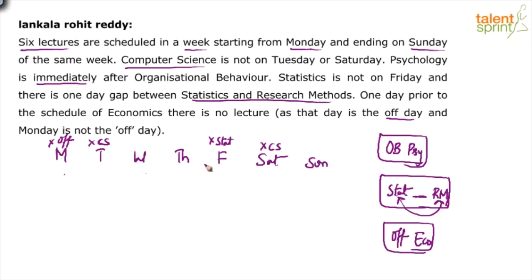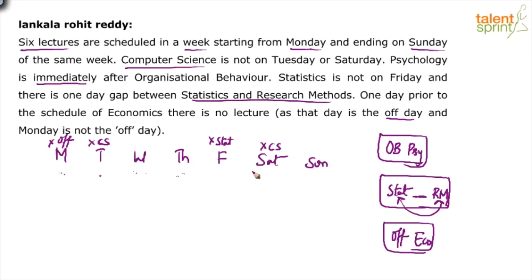What is that? It cannot be on Friday. But again, like you see, there are still many possibilities. Stat dash RM or RM dash stat. Then Tuesday, Wednesday, Thursday can be taken as stat dash RM or RM dash stat. Then Wednesday, Thursday, Friday can be taken as stat dash RM. Wednesday, Thursday, Friday, you cannot take it as RM dash stats, because if you take RM dash stats here, Friday would clash with stats, and we very well know that statistics is not done on Friday. So one possibility is ruled out.